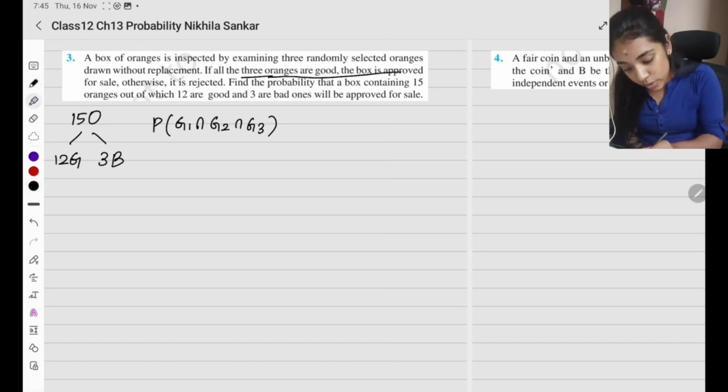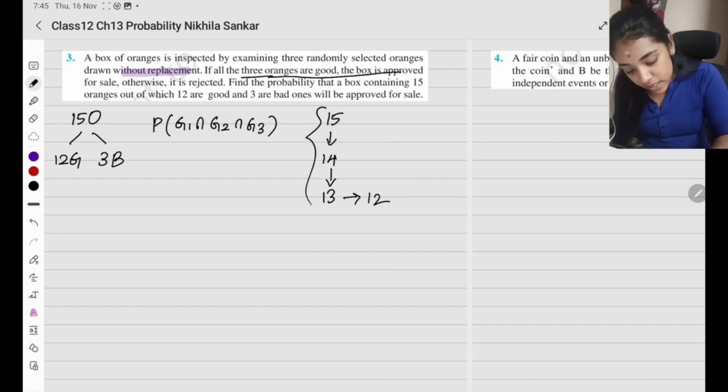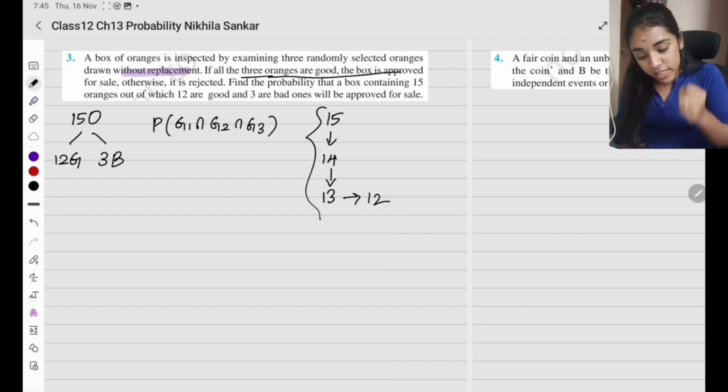And this is all without replacement. So, இப்போ மொத்தம் 15 oranges இருக்குன்னா, I'll be left with 14 if I pick one. I'll be left with 13 if I pick another one. I'll be left with 12 if I pick all the 3. Okay? புரிஞ்சுதா? So, this is going to be the total number of oranges ஓட எண்ணிக்கை.